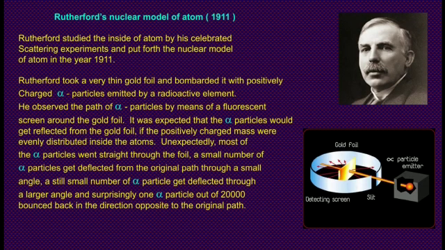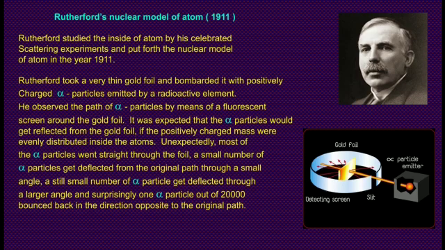Next is Rutherford's nuclear model of atom. Rutherford studied the inside of atom by his celebrated scattering experiment and put forth the nuclear model of atom in the year 1911. Rutherford took a very thin gold foil and bombarded it with positively charged alpha particles emitted by a radioactive element. He observed the path of alpha particles by means of a fluorescent screen around the gold foil.